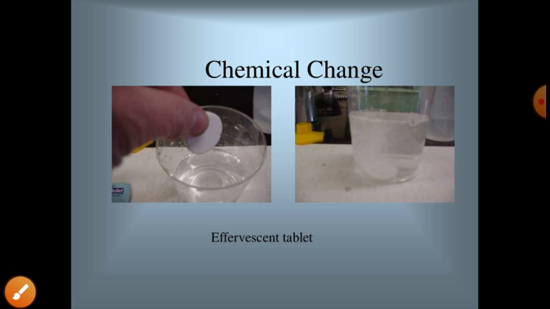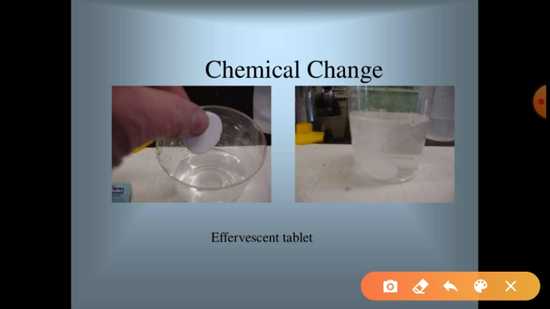An effervescent tablet is also an example of chemical change. You all have seen the bubbling when we put ENO into water, or when we dip an effervescent tablet into water. There is release of the gas CO2, and when this gas is released, it forms bubbles in the water.